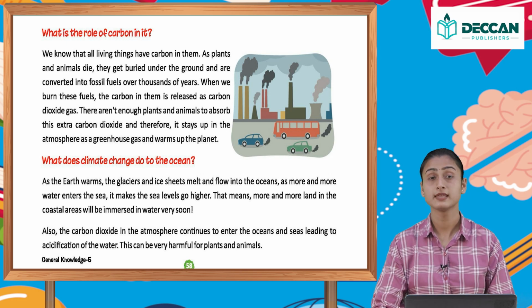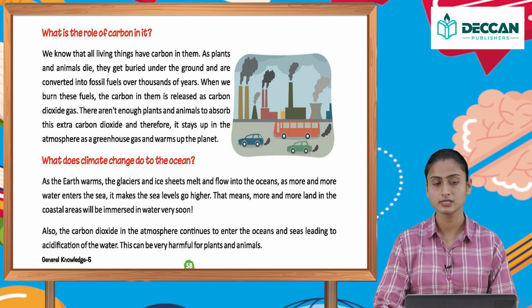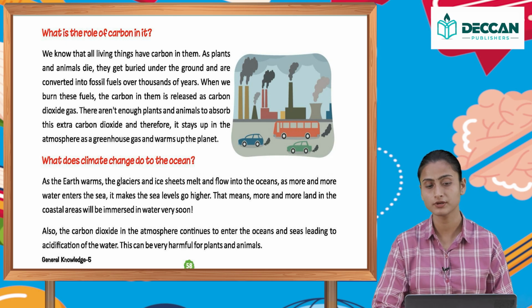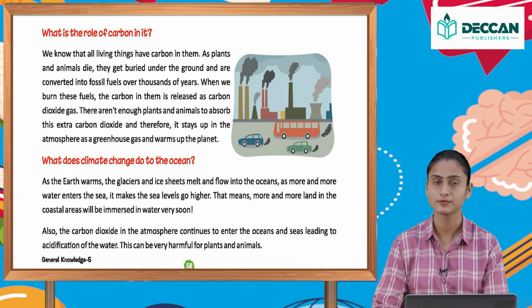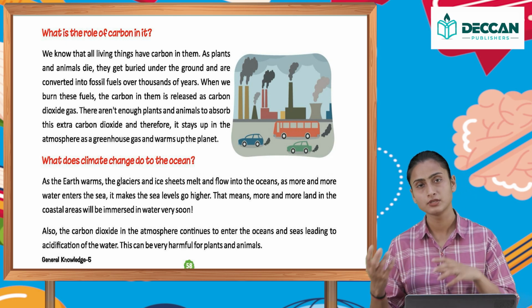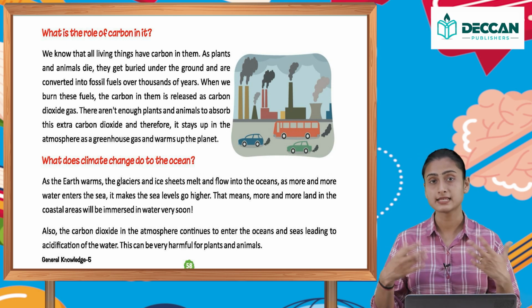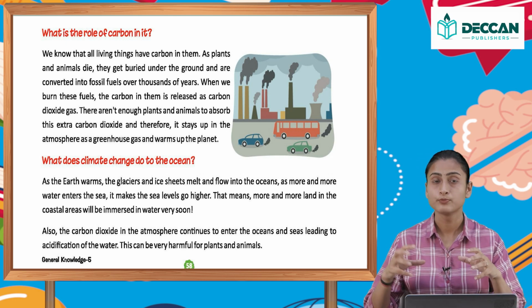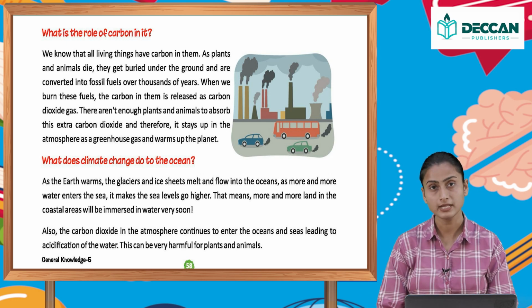Also, the carbon dioxide in the atmosphere continues to enter the oceans and seas, leading to acidification of the water. This can be very harmful for plants and animals. Because the carbon dioxide gas is increasing, it is entering the oceans and increasing the acidification of water, which is posing a great threat to marine life as well.